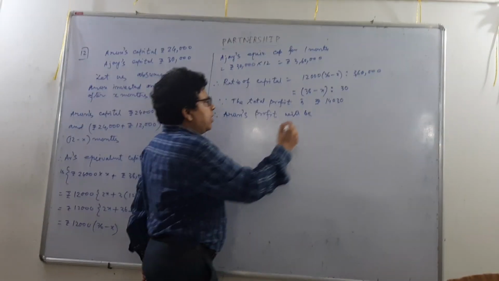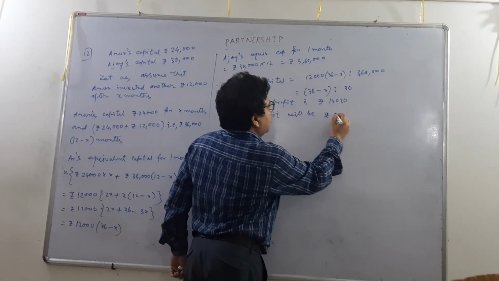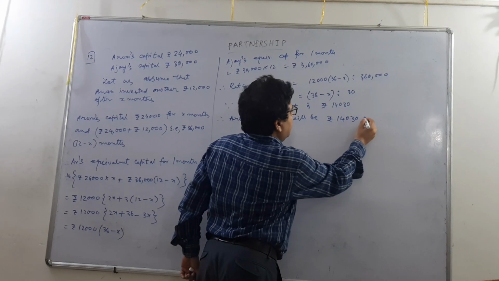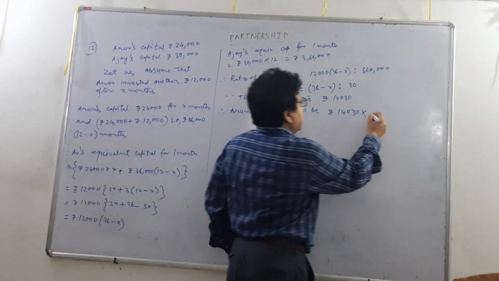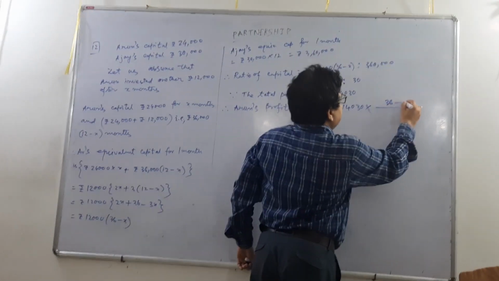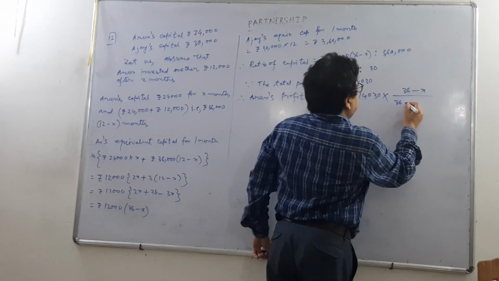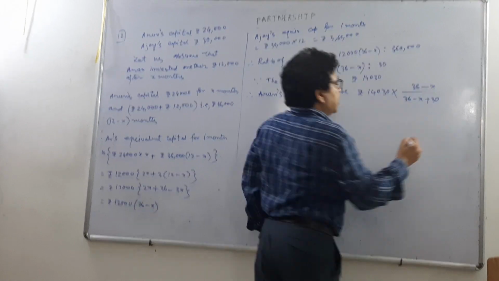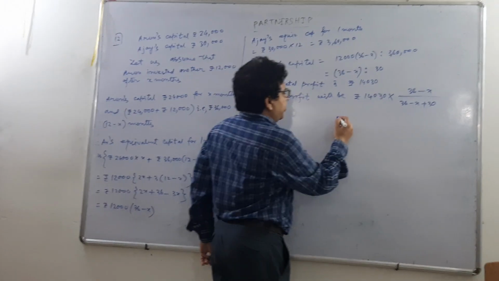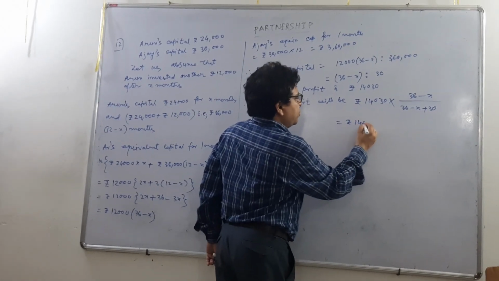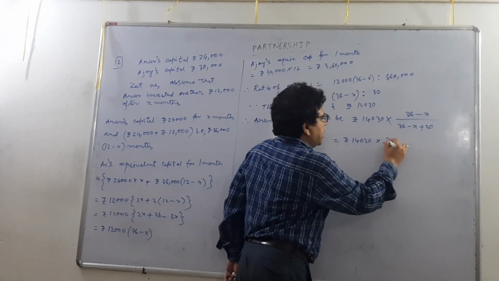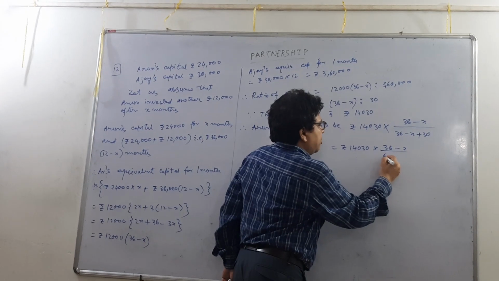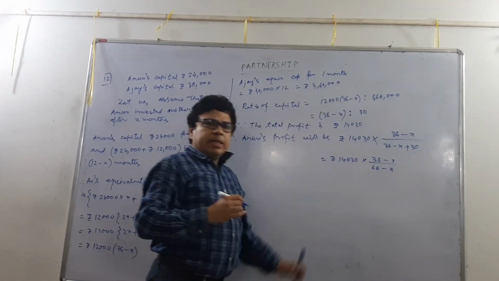Arun's profit will be rupees 14030 into his proportional part. That means 36 minus x by 36 minus x plus 30. That means rupees 14030 into 36 minus x by 66 minus x.